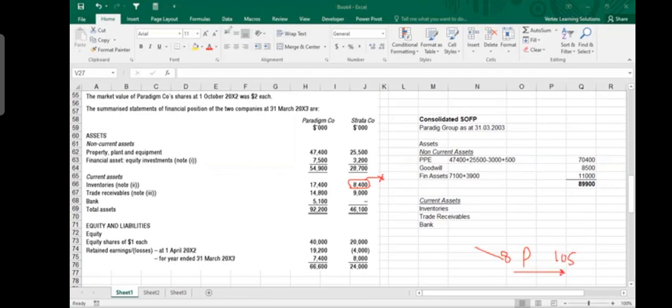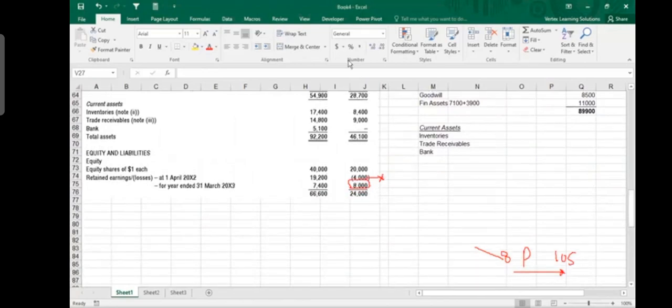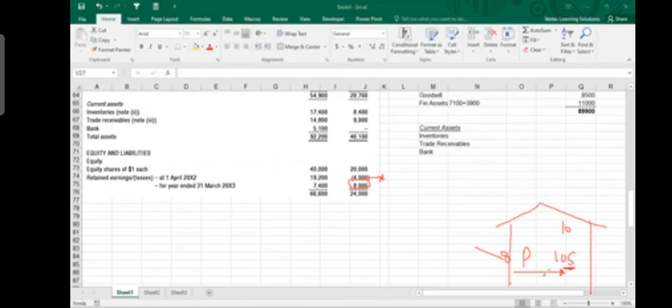Now the subsidiary can say that my inventory is $10. For the subsidiary, inventory is $10. Inventory is right. Subsidiary is absolutely correct. It is correct. But for the group, the inventory has value only $8 because the inventory came into the group for 8. So when you prepare group financial statements, you record inventory for 8. That $2, which is the profit,